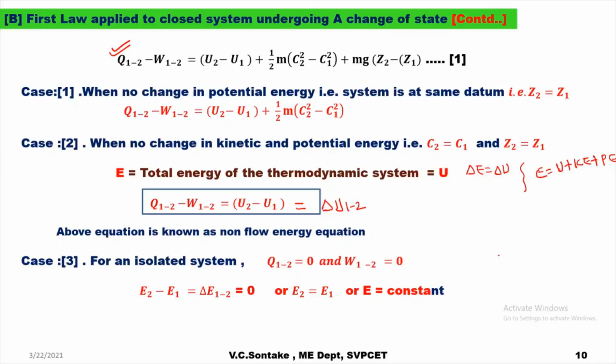What does it mean? The total energy of an isolated system is always constant because it is neither exchanging mass nor energy in terms of heat and work. So this way I can get various forms of first law for a closed system undergoing a process.